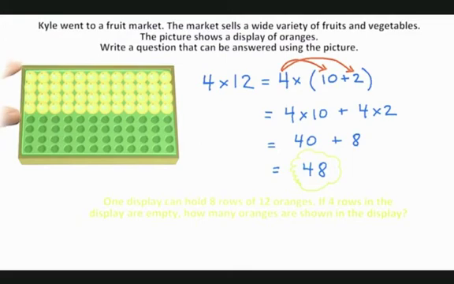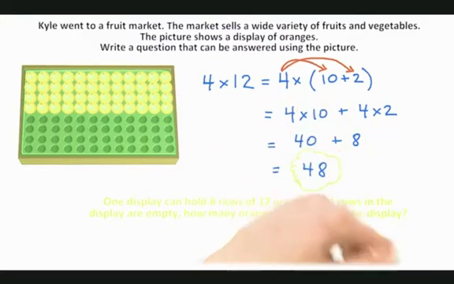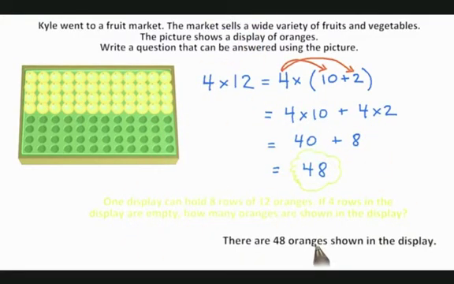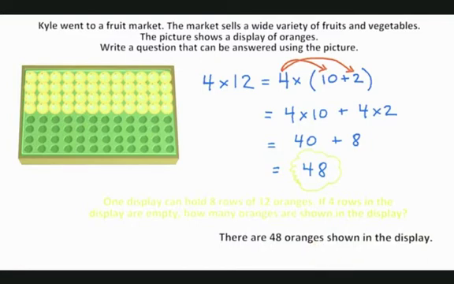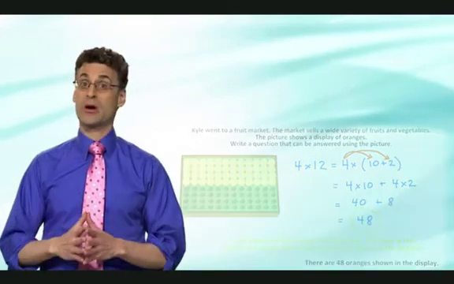And you see how we did that. We said there were 4 rows of 12, and we broke 12 up into 10 plus 2, used the distributive property, multiplied even in our heads, made it a lot easier, and we see that the answer is 48 oranges are shown, but our real answer is the question. So it's amazing to see the power, in fact, of the distributive property. Distributive property is all over. It allows us to conquer everything.